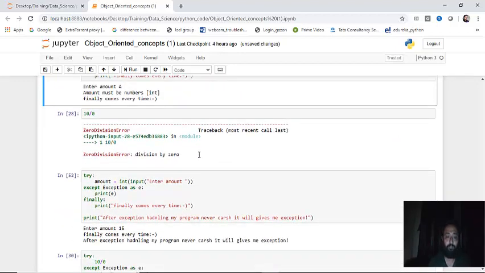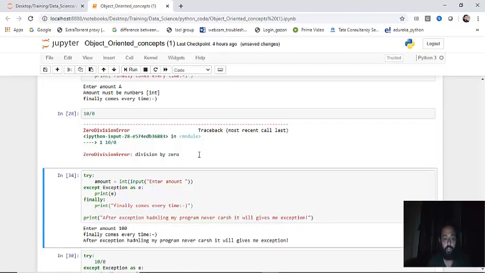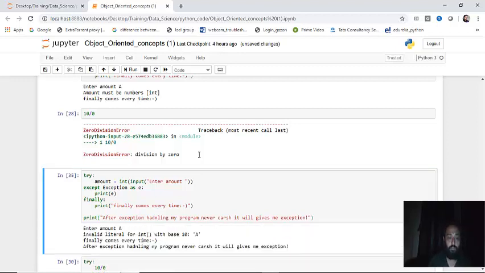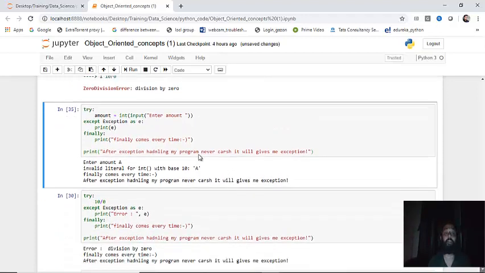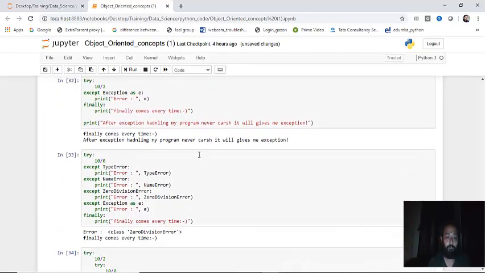10 by 0, enter amount, except, print comes every time. If you try executing this, enter again, input 100, finally comes every time. Okay, let me execute once again, and I'll put a here. So invalid literal with base 10, again you get the error, and your program did not crash, rather the error was handled. Now let us see multiple one.